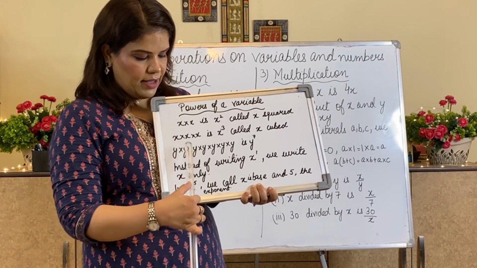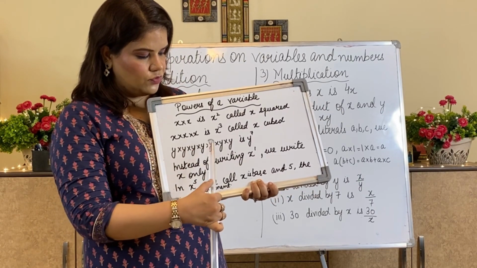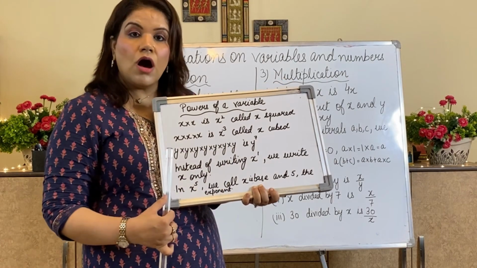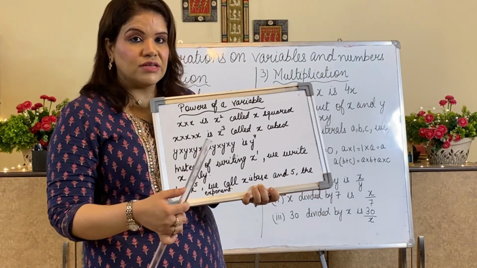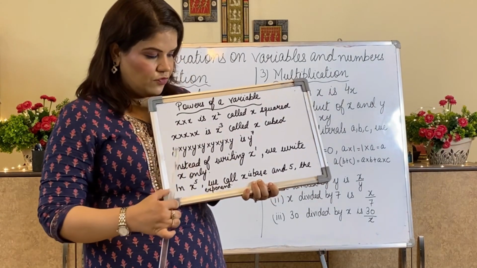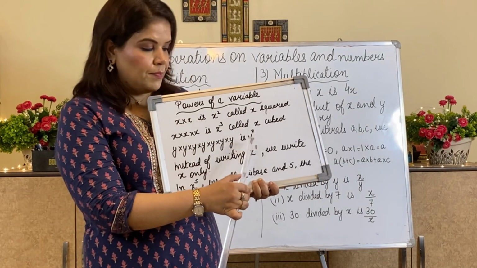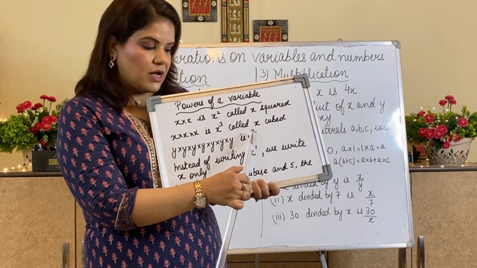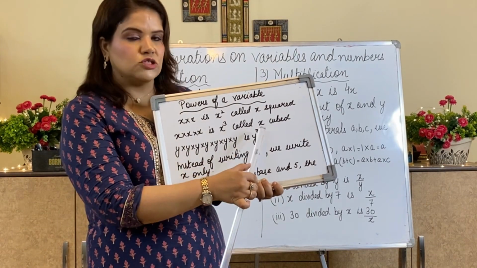y into y into y into y into y into y into y. So how many times has y come? 7 times. The same variable has been multiplied 7 times. Variable will become my base. The number of times it has been multiplied will become my power or exponent.